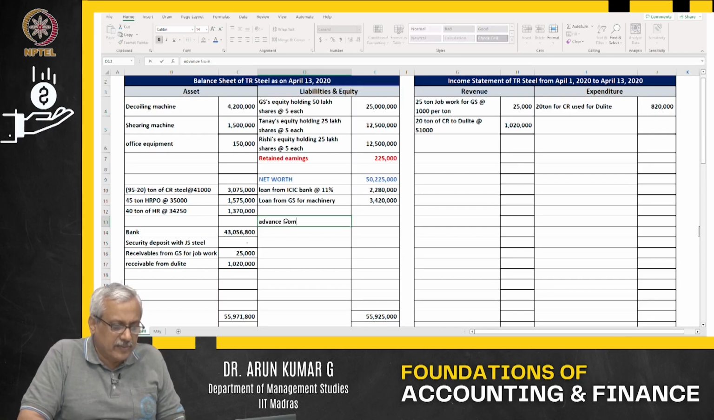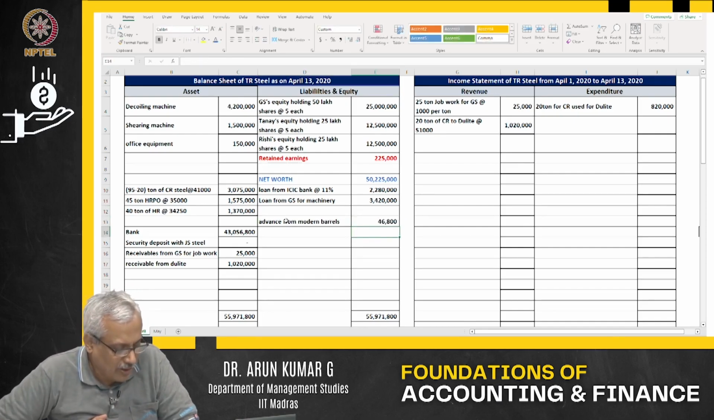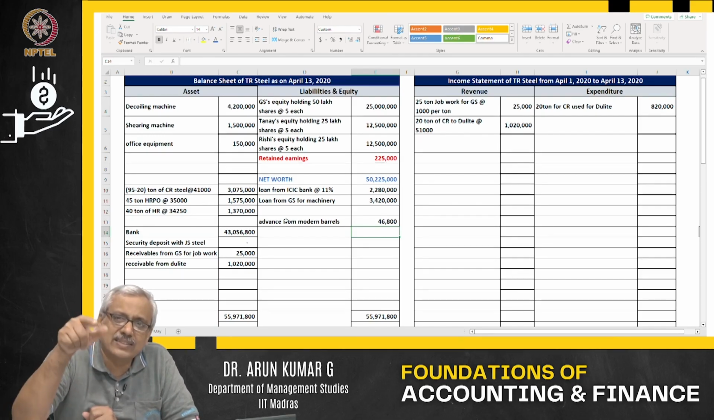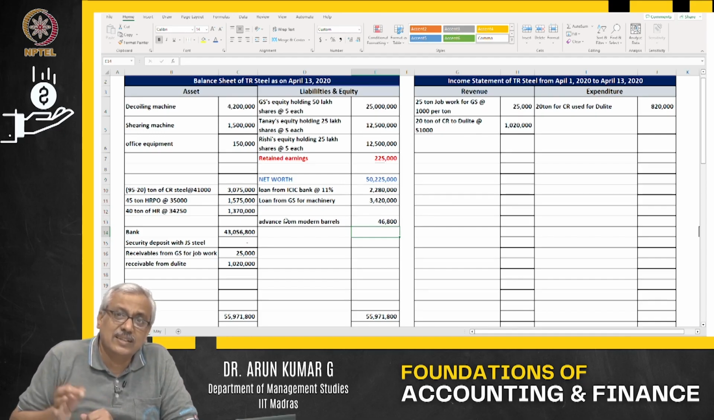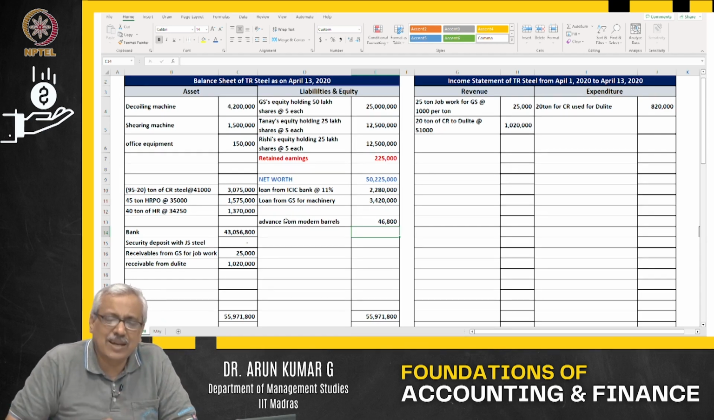Advance from Modern Barrels. How much is it? It is about 4,68,000 into 10% of it is what you have received out there. It's an advance. You are liable to pay back if the order is not executed. The day the order is executed, we will adjust it. Till that day, it's an advance. It will remain as a liability.